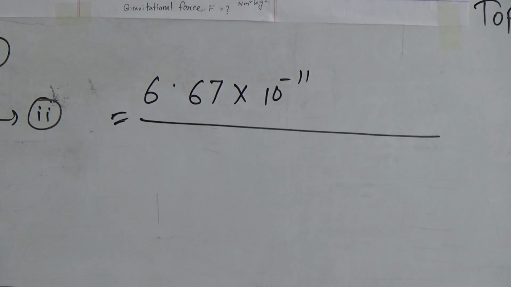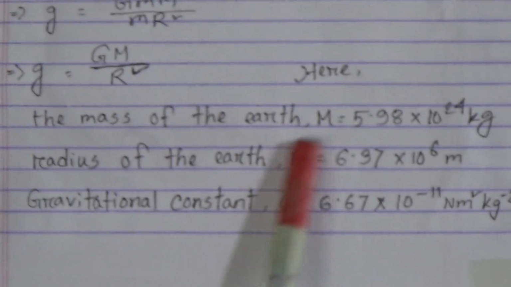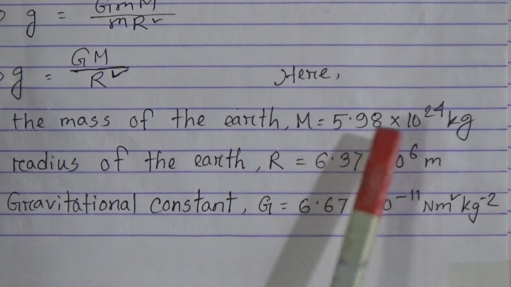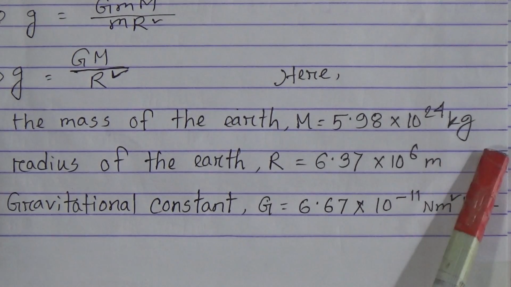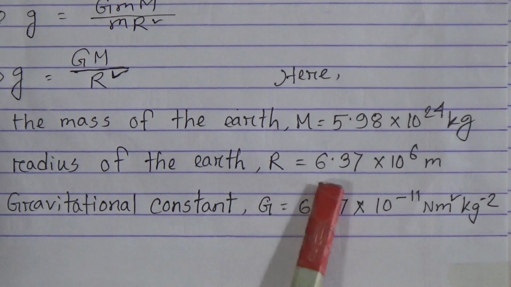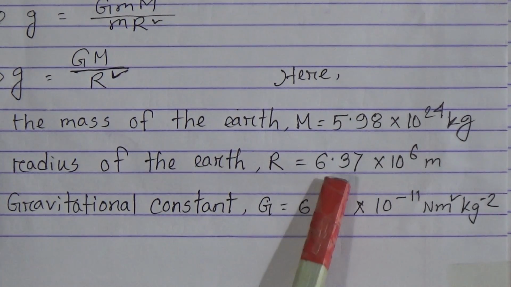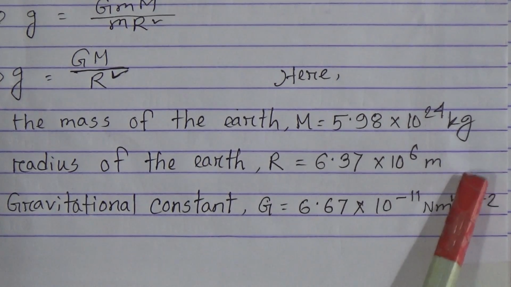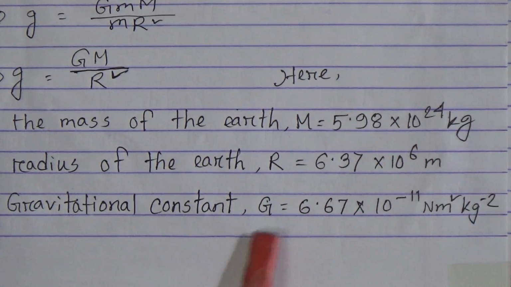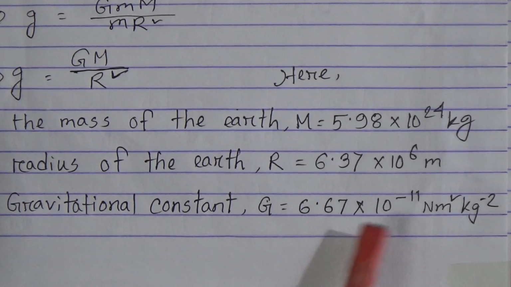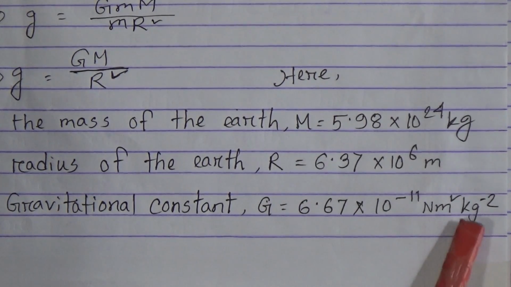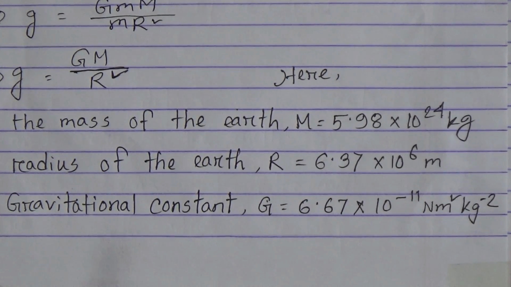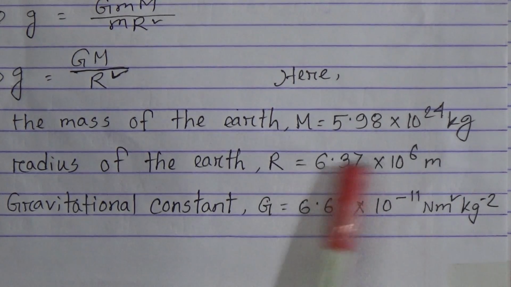My dear students, all these values you have to memorize properly. The mass of the earth, capital M, is 5.98 into 10 to the power 24 kg. The radius of the earth R equals 6.37 into 10 to the power 6 meter, and the gravitational constant G equals 6.67 into 10 to the power minus 11 Newton meter square per kg square. You have to memorize these values properly.